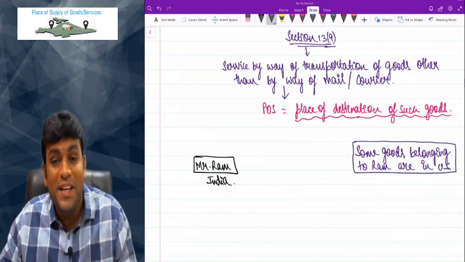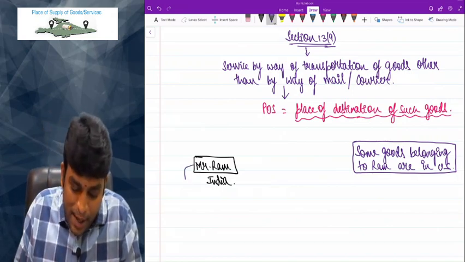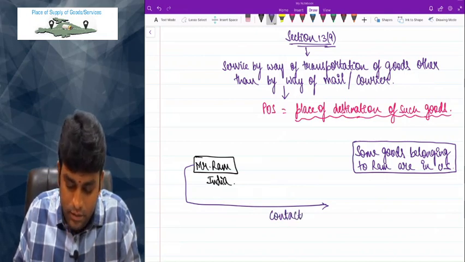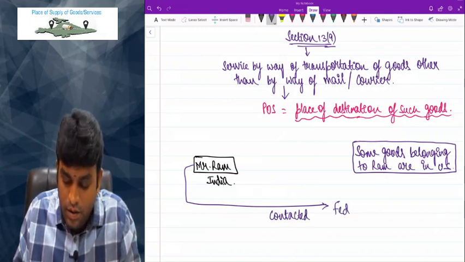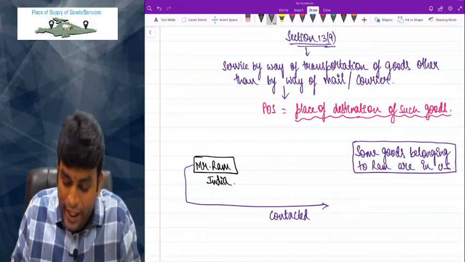Some goods belonging to Ram are at what, sir? US. So what has happened is Ram contacted somebody called FedEx.